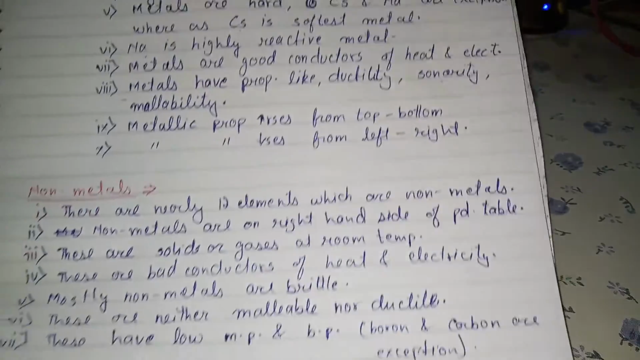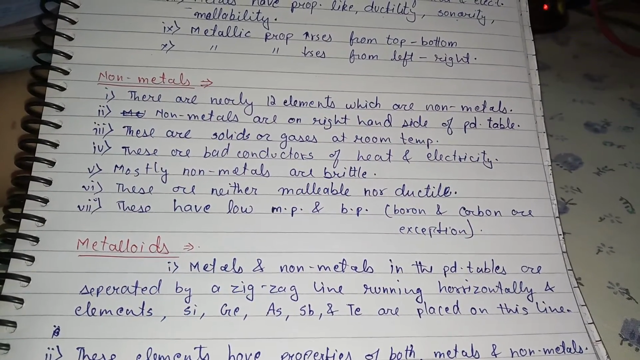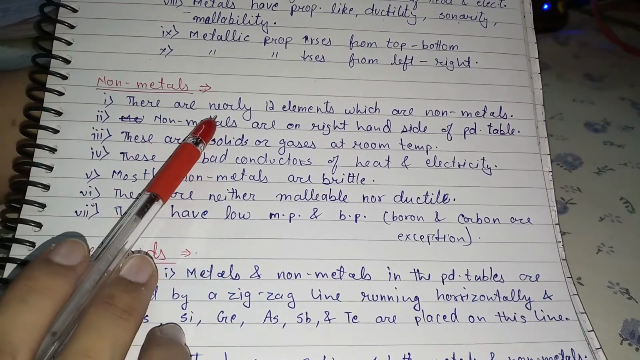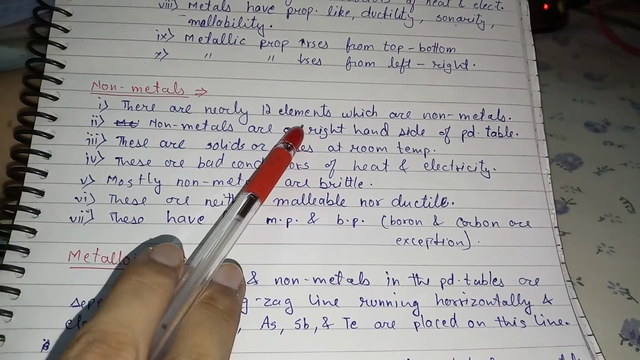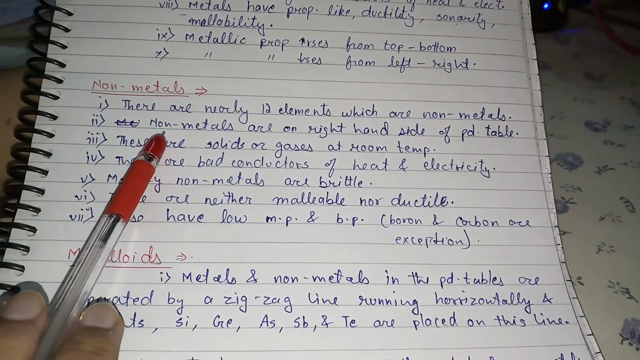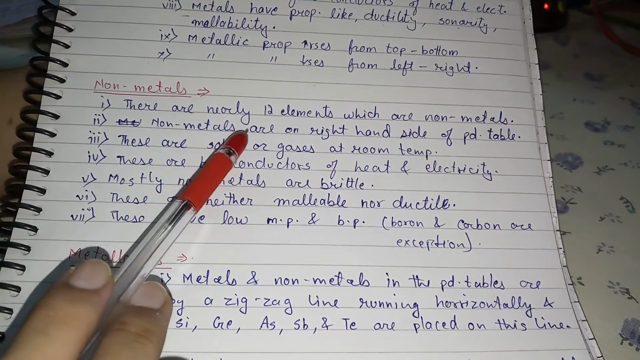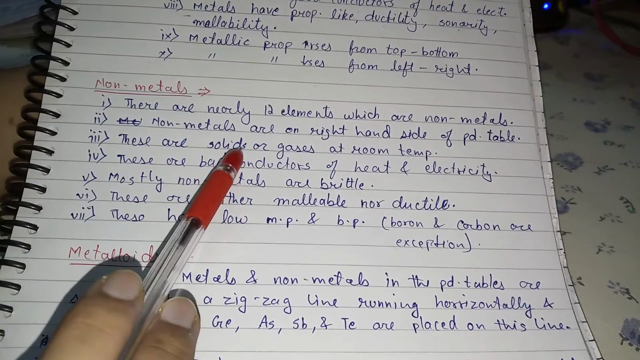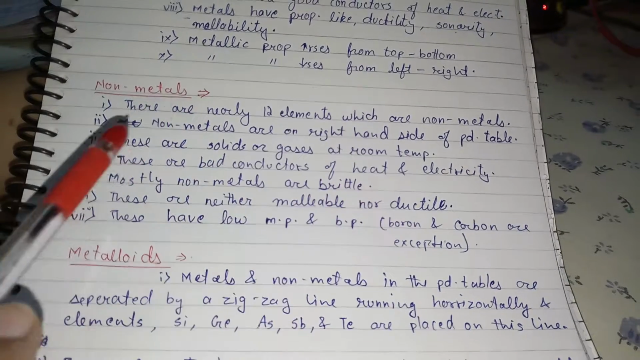Now let us come directly to the properties of non-metals. There are nearly 12 elements in the periodic table which are non-metals. Non-metals are placed on the right hand side of the periodic table. They are solids or gases at room temperature.